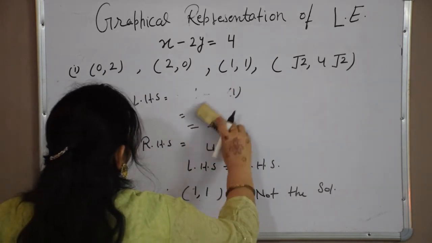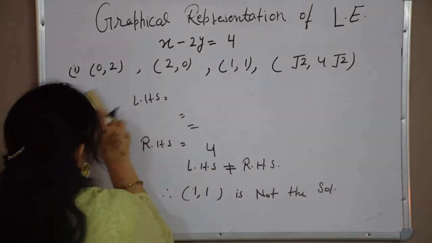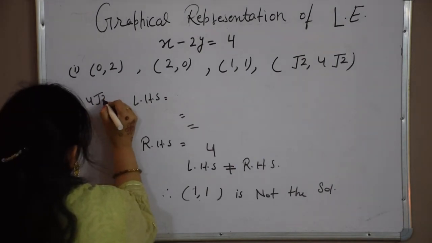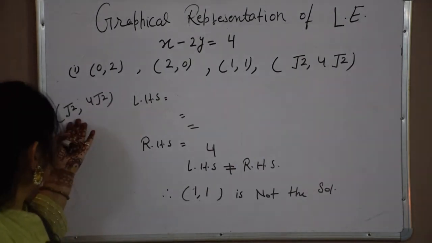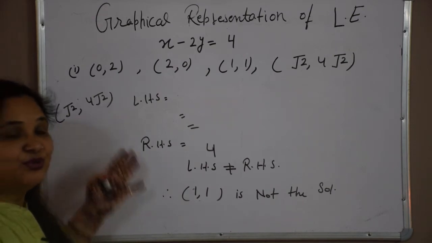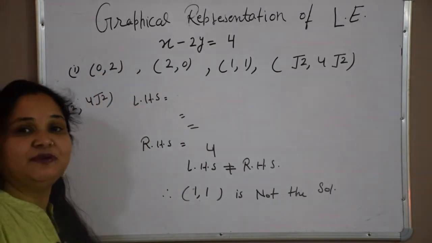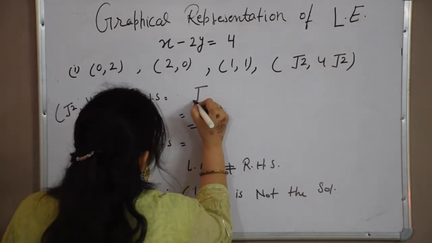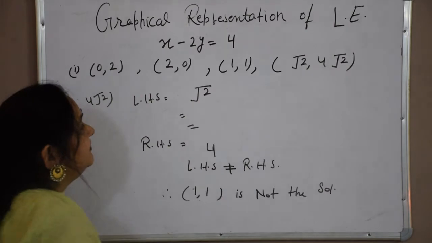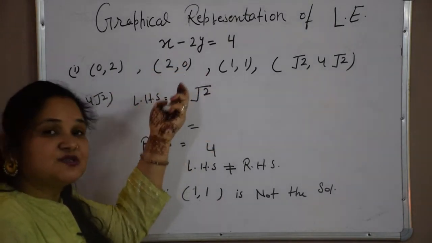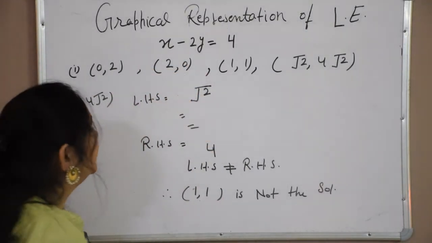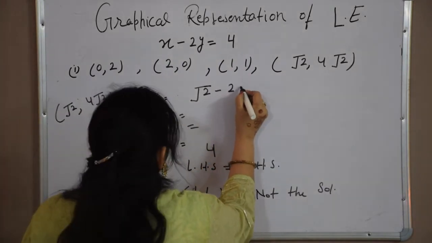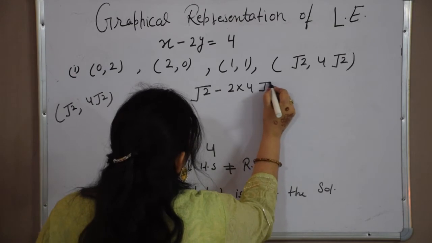Fourth point is root 2 and 4 root 2. So in place of c, here we are getting root 2, 4 root 2. So these are the values of a, b, c, and those are possible. Now root 2, in place of x we will take, whenever we are having a, b, c irrational, so x, y will definitely also be irrational. Those are also possible. Minus 2 into 4 root 2.